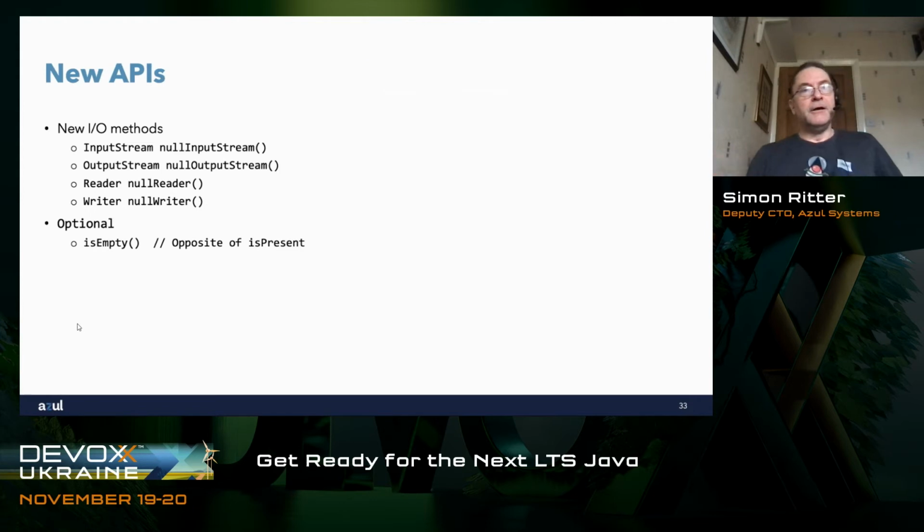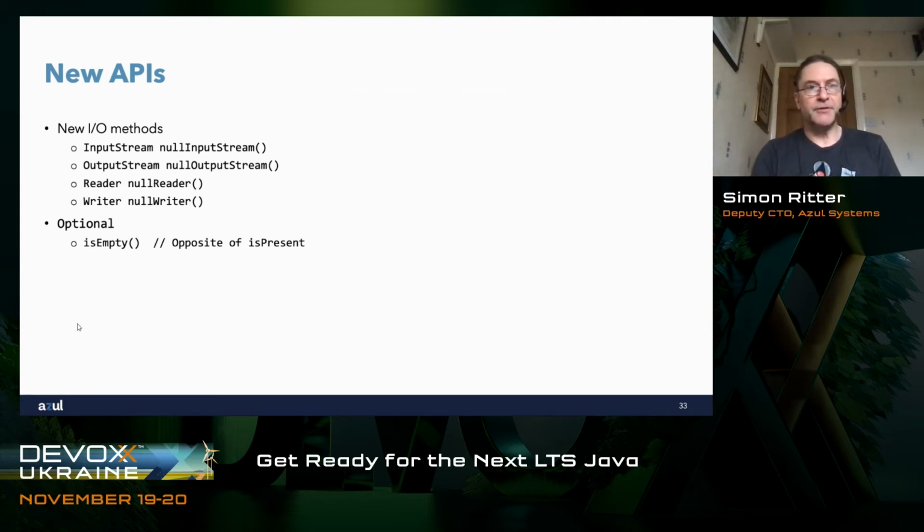A couple of other things that got added in JDK 11, talking about APIs this time. They added some new methods to the I/O side of things, and specifically around input stream, output stream, reader, and writer, the idea of null input streams, output streams, readers, and writers. Essentially what that does is give you an input stream that you can read exactly 0 characters from, and give you an output stream or a writer that you can write as much data to as you like, and nothing will be done with it.